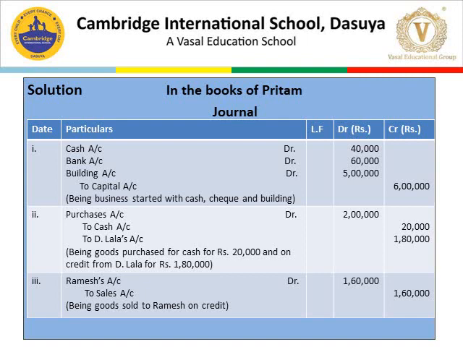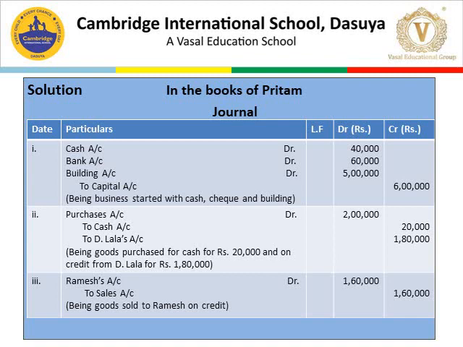Now see the rules we have applied. Purchases is an expense, so increase in an expense is debited, so purchases account is debited. To cash, meaning when we are purchasing goods, we are paying cash, so cash is decreasing, decrease in assets is credited, so 20,000 is credited. To D Lala's account, D Lala is a person to whom we will pay in future, so D Lala is a liability for the business.